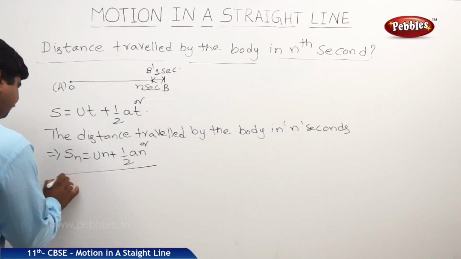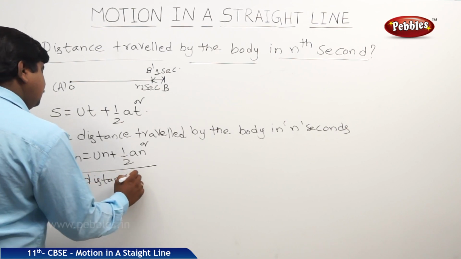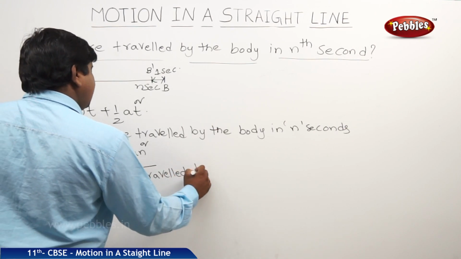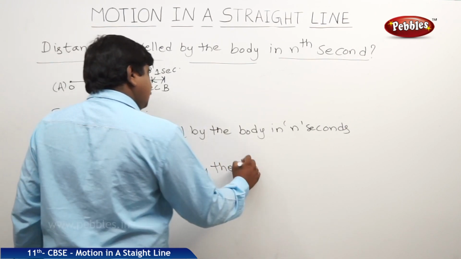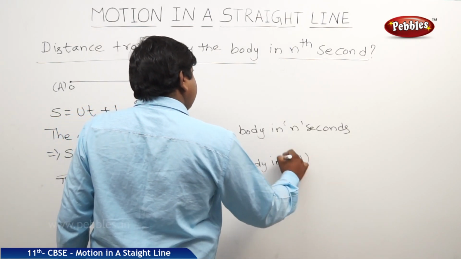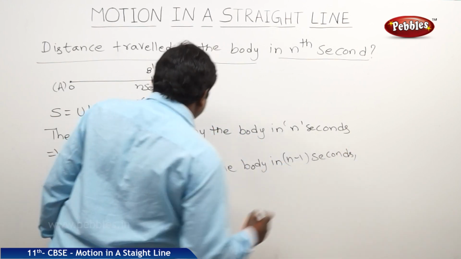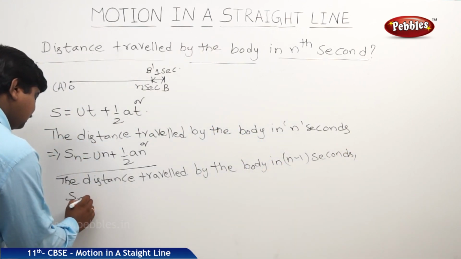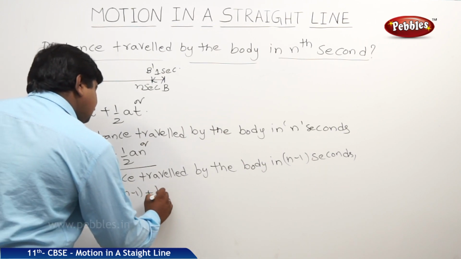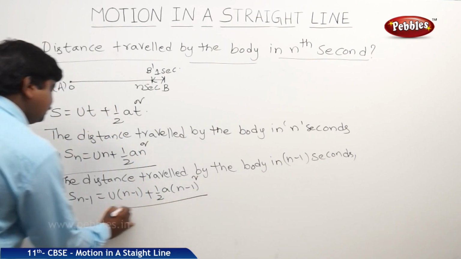So, therefore, the distance travelled by the body in n minus 1 seconds will become Sn minus 1 is equal to u into n minus 1 plus half a into n minus 1 whole square.